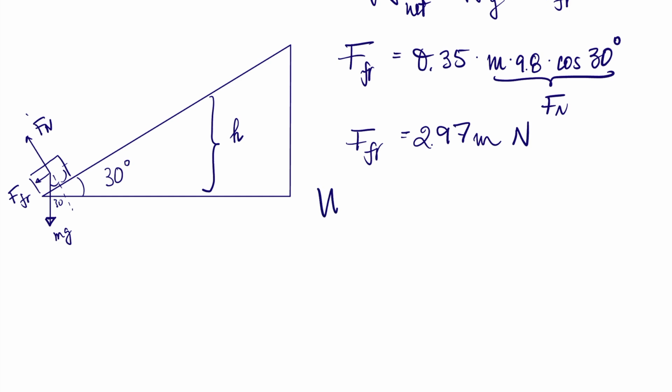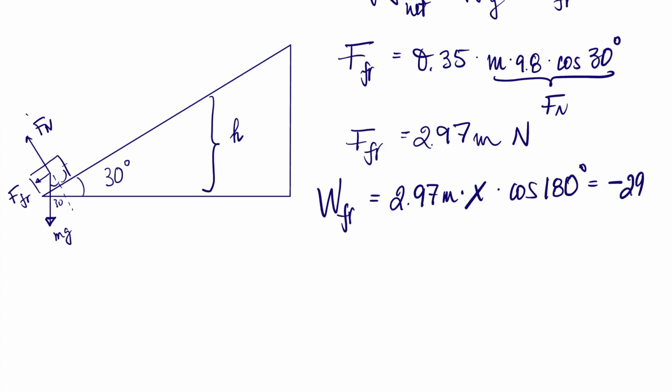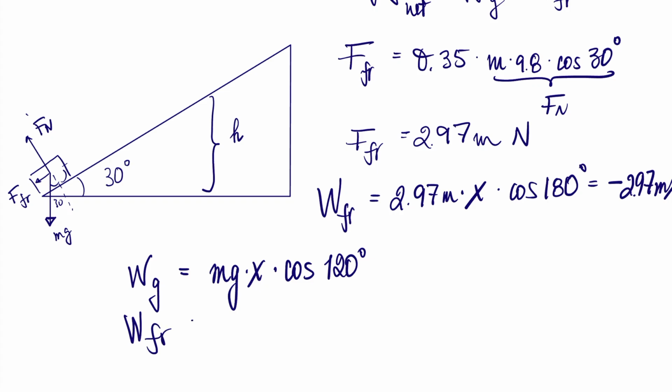Then work of friction is going to be 297 m times x, cosine of 180, that's going to be negative 297 mx. Then work of gravity, we already calculated it before. Work of gravity being mg times x, cosine of 120, work of friction being negative 297 mx, putting them together.